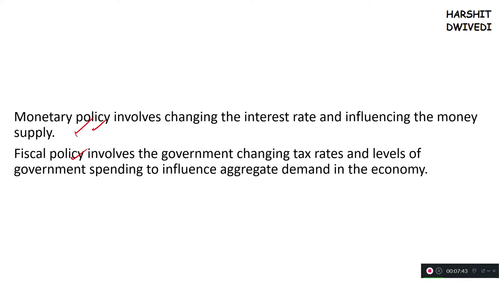And tax rates are determined by the government in fiscal policy. So basically, how much the government is going to borrow, how much the government is going to give away. So these things are discussed in the fiscal policy. So basically, fiscal policy is the domain of the government, and monetary policy is the domain of RBI. And through monetary policy, RBI controls the inflation and basically monetary stability. That is basically the function of monetary policy. That is the function of RBI, friends.